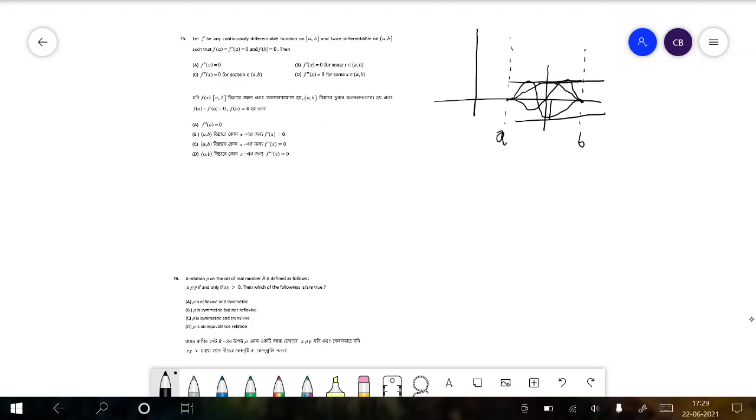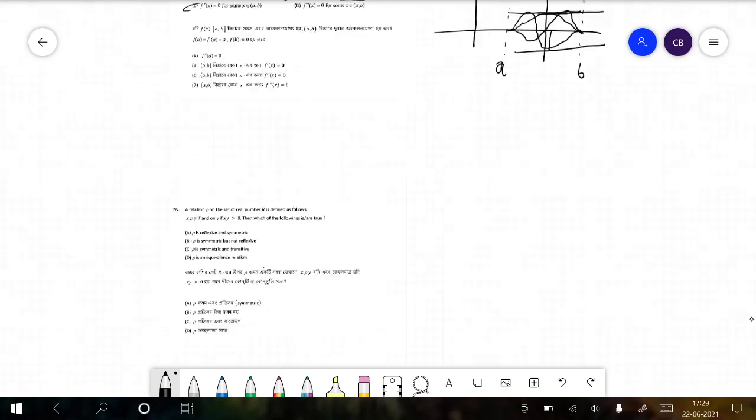So we can say that f dash x equals 0 for some x belonging to a to b, a direct application of Rolle's theorem, and f double dash x is also 0, because f dash a is 0. So that is the reason why. So we have to apply Rolle's theorem twice.